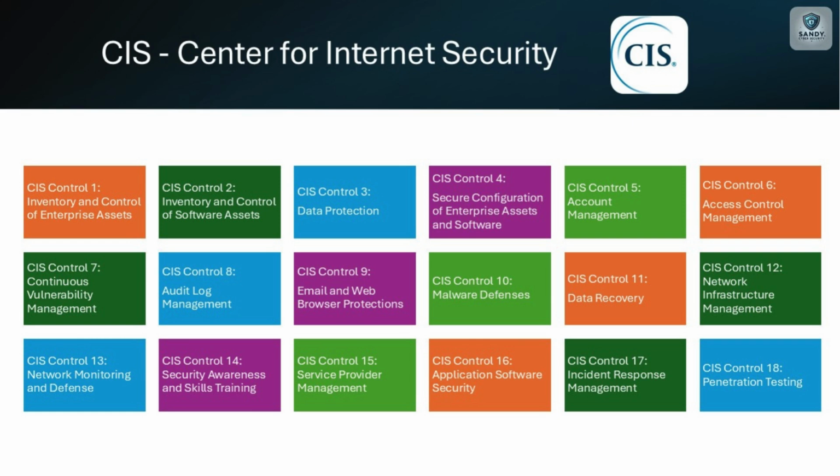Formerly the SANS Critical Security Controls, SANS Top 20, these are now officially called the CIS Critical Security Controls. The 18 CIS Critical Security Controls are: CIS Control 1, Inventory and Control of Enterprise Assets. CIS Control 2, Inventory and Control of Software Assets. CIS Control 3, Data Protection. CIS Control 4, Secure Configuration of Enterprise Assets and Software. CIS Control 5, Account Management. CIS Control 6, Access Control Management. CIS Control 7, Continuous Vulnerability Management.